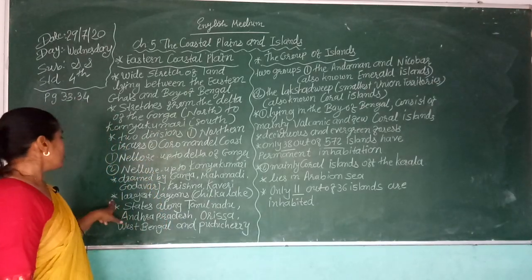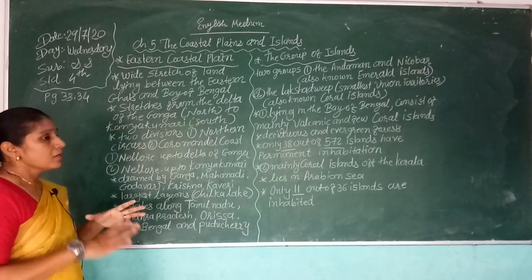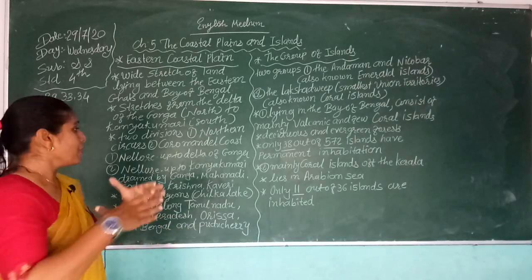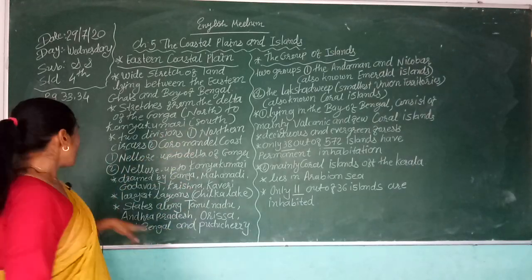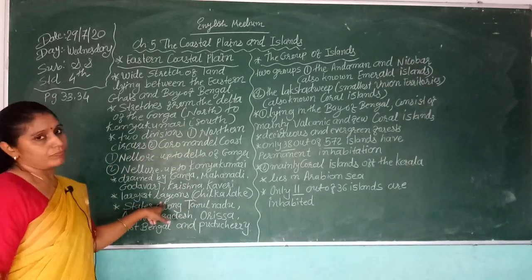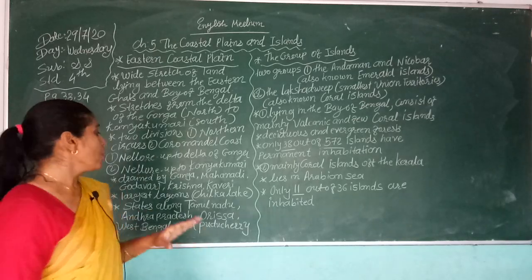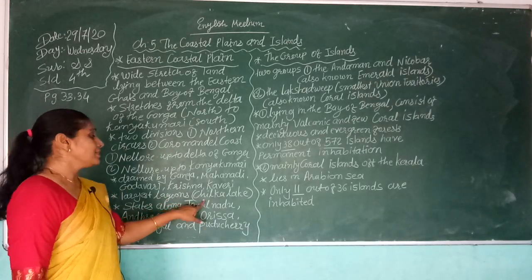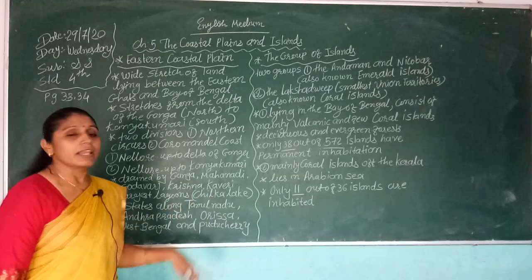It is a very wide region. Here is the largest lagoon of our country, the Chilka Lake.